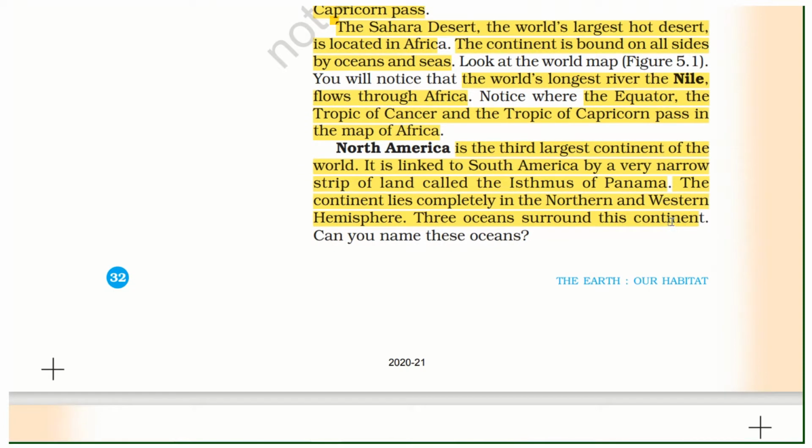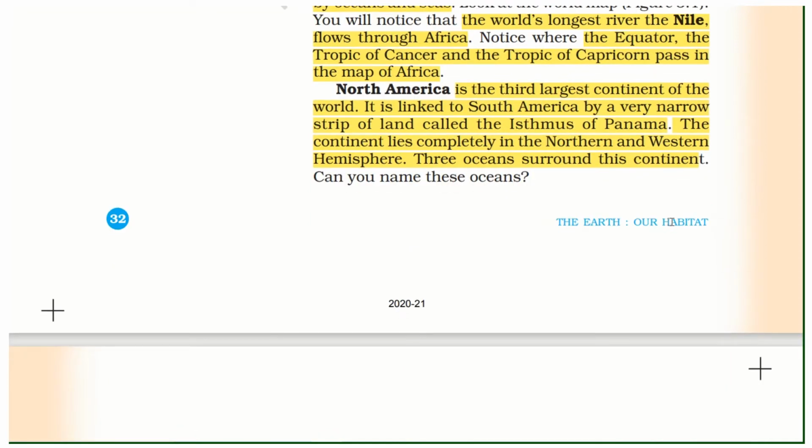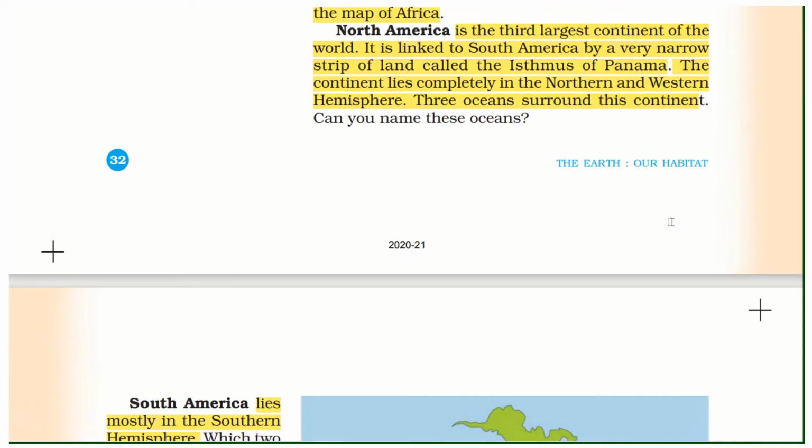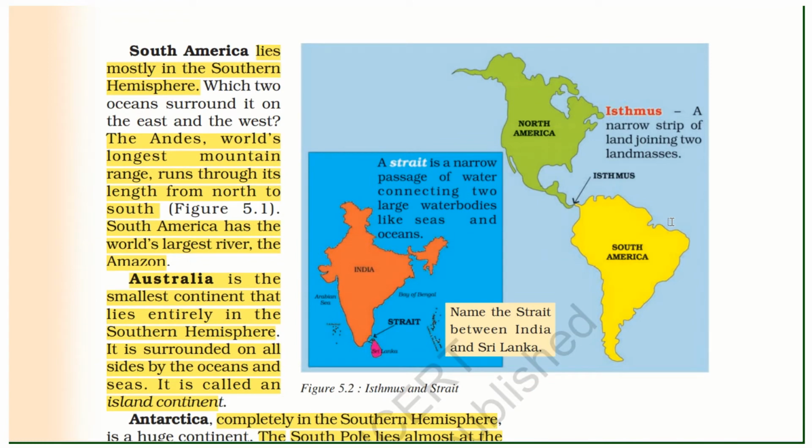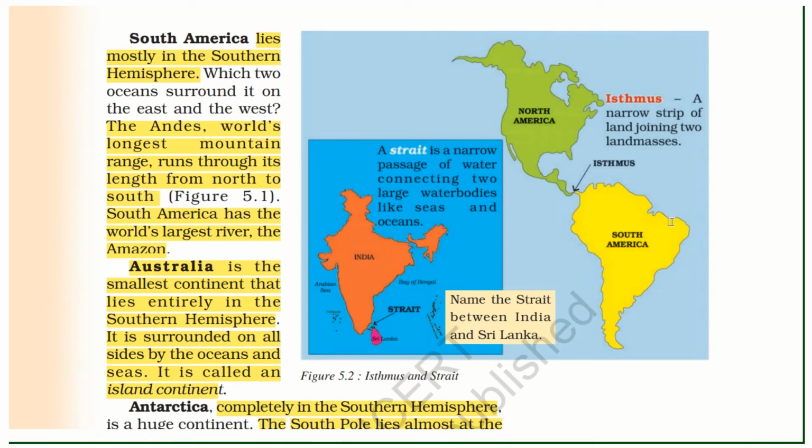North America. North America is the third largest continent of the world. It is linked to South America by a narrow strip of land called the Isthmus of Panama. The continent lies completely in the northern and western hemispheres. Three oceans surround this continent. South America lies mostly in the southern hemisphere. The Andes, the world's longest mountain range, runs through its length from north to south. South America has the world's largest river, the Amazon.